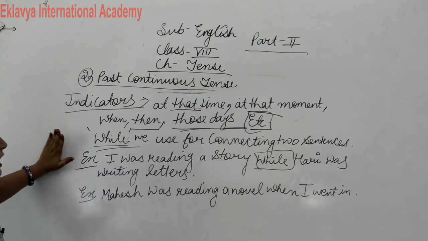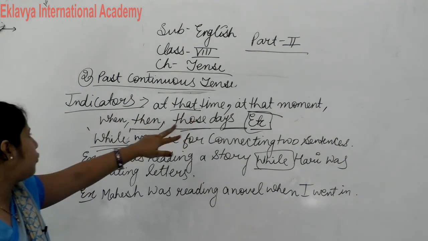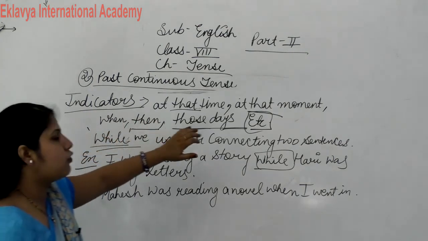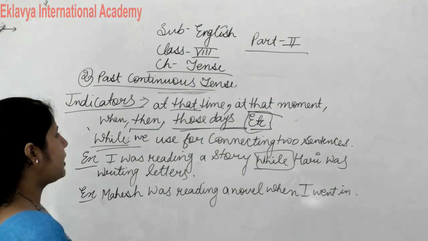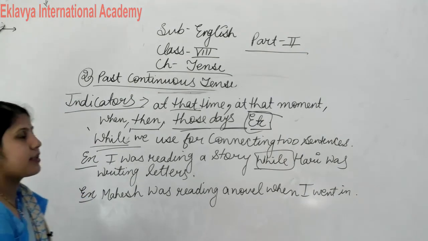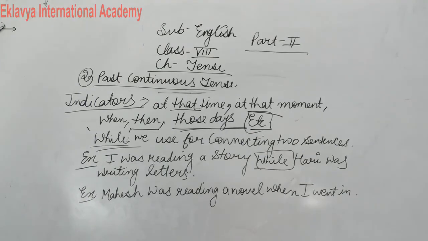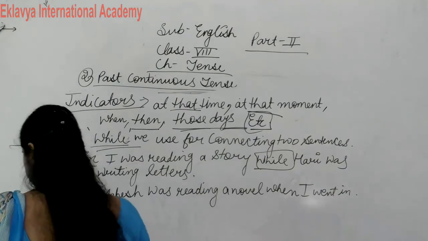So these are the indicators of past continuous tense. Now I think everyone understood past continuous tense. If at that moment, at that time, when, then, those days, while, these types of words come in a sentence, then you can easily identify that this is past continuous tense.